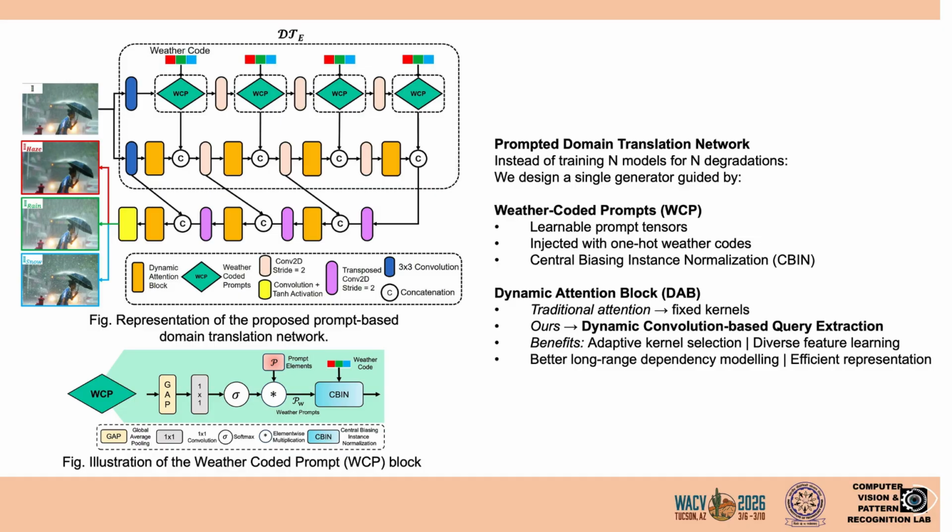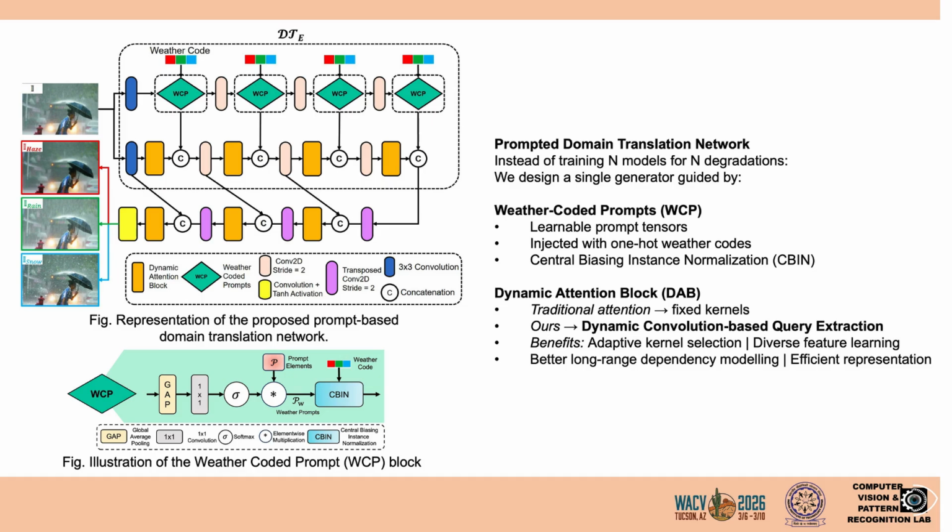Instead of training separate generators for haze, rain, and snow, we design a single translation network. This network is guided by what we call weather-coded prompts. These are learnable prompt tensors and they are injected with a simple one-hot weather code. This allows one network to translate an image into multiple weather domain variants.